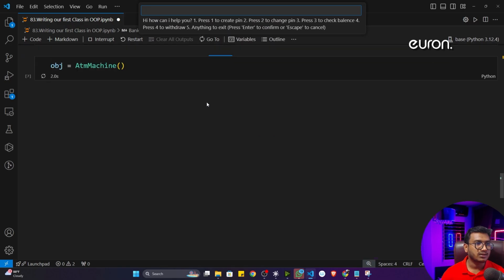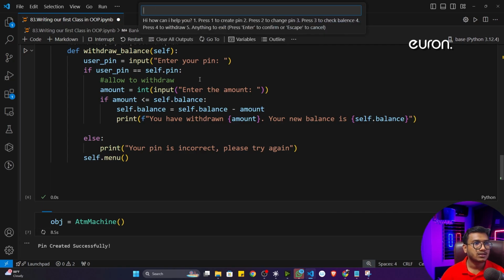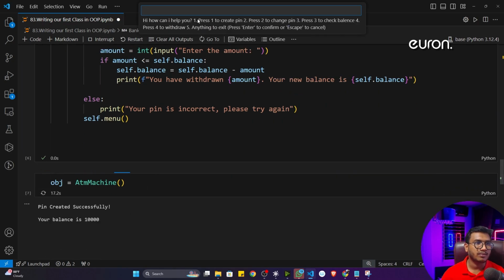Now let's create the pin 1 2 3. Balance is, let's say, 10,000 rupees. Now I'll check the amount, let's say 3 1. I'll give 1 2 3, my pin. Now it is giving me 10,000. You have your current balance.